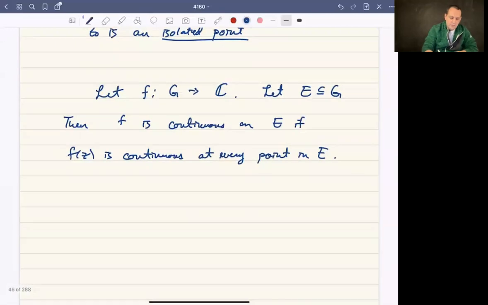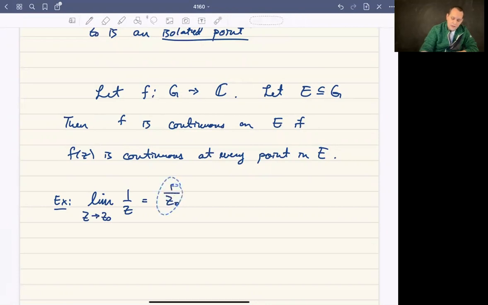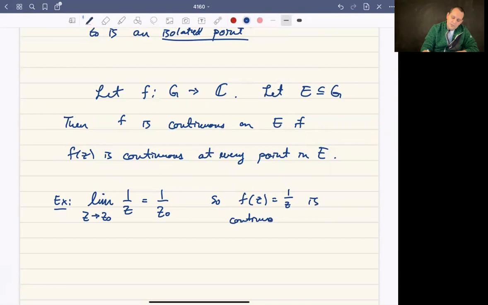So just as a few examples, I'd encourage you to go through and look at 1 over z as z approaches z naught. And it turns out that that's going to be 1 over z naught. Okay, and so I'm not going to walk through the argument. I've basically already done the argument when z naught is i, but the general case follows exactly like that. So this tells you that f being 1 over z is continuous on its domain. So it's continuous on C minus 0.